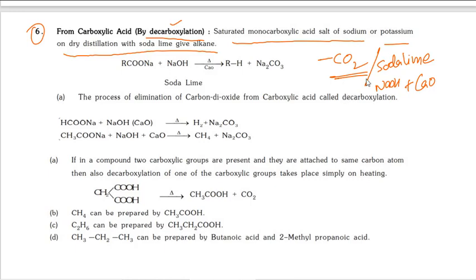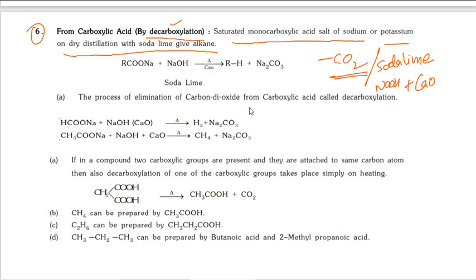A very important question here: JEE and NEET have asked many times, is carbon dioxide released from carboxylic acid or from carbonates?